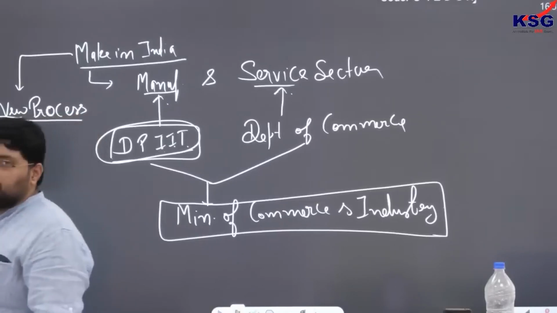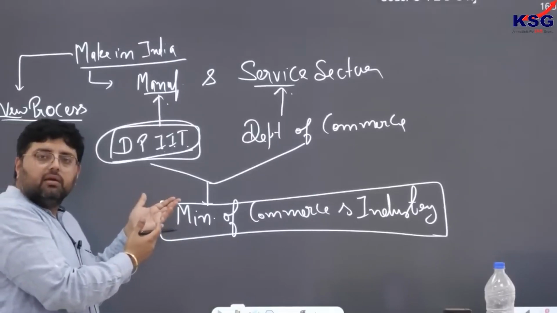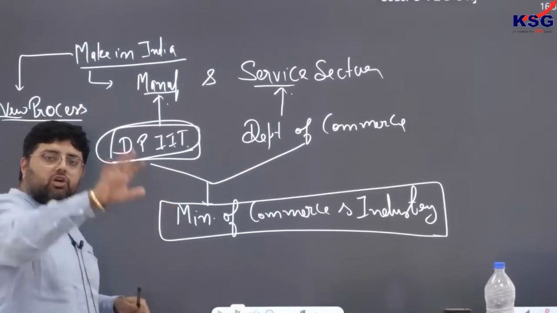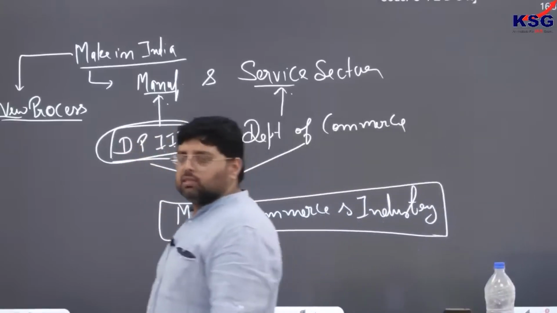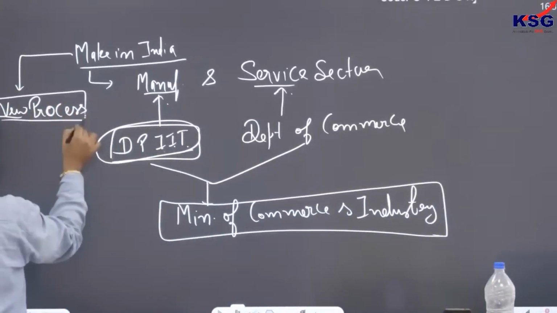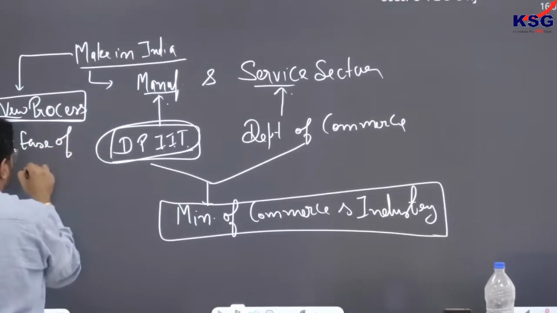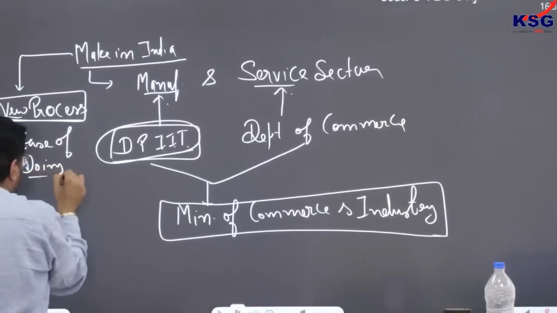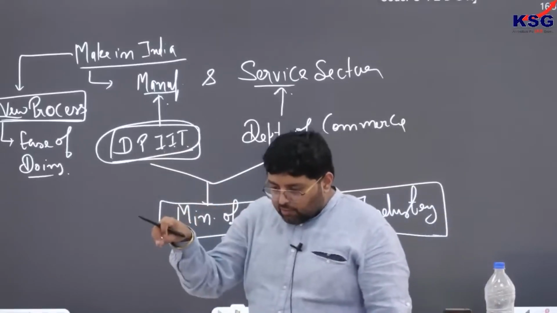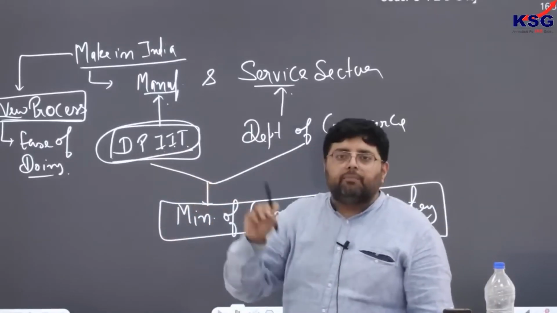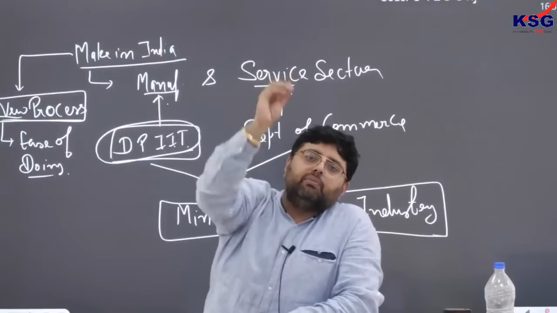So basically Government of India welcoming manufacturing and service sector under Make in India, and they ensure manufacturing and service sector that we will come with new processes. So when I am saying new processes, what does it mean? That we will bring reforms in ease of doing business. So I used to say that easy entry and easy exit. So easy entry means when you enter into or when you open a company, you want from the government that we want minimum interference from your side, means minimum regulations.